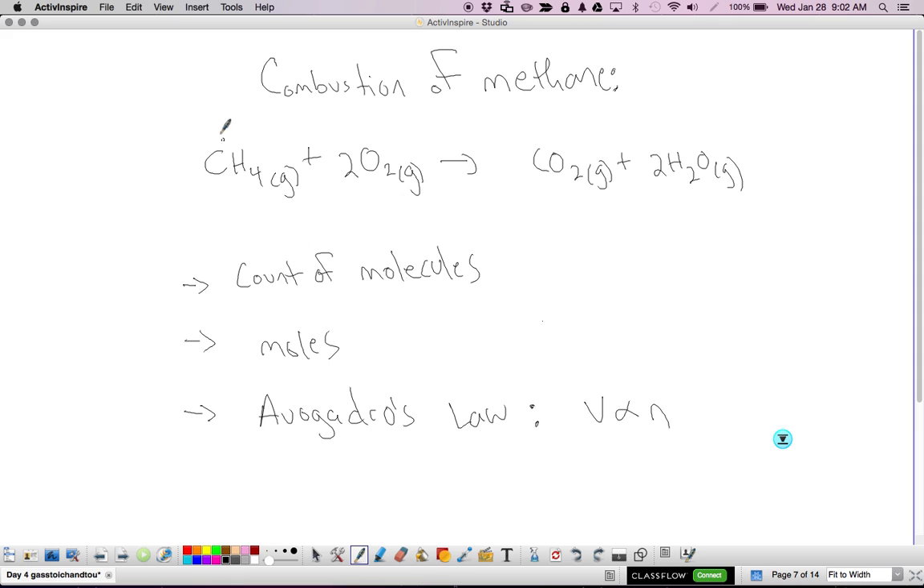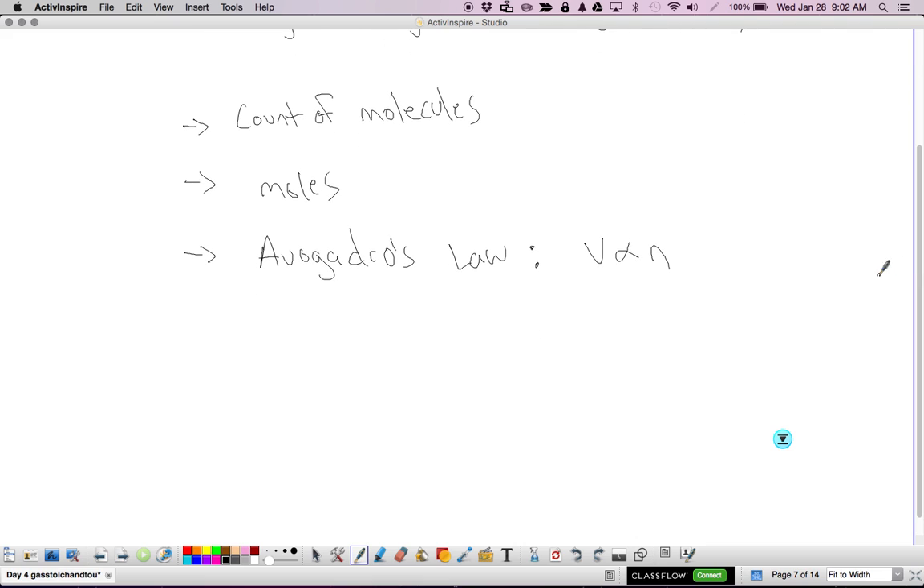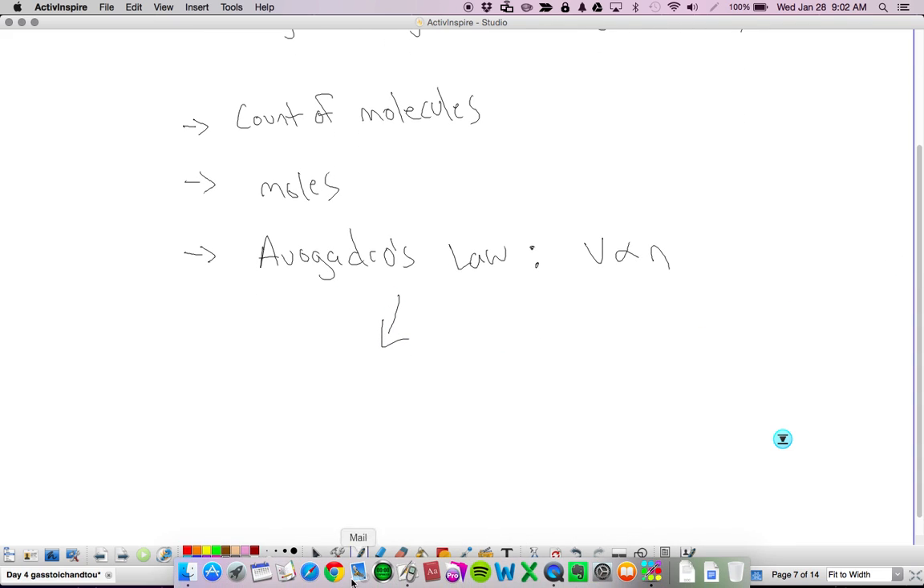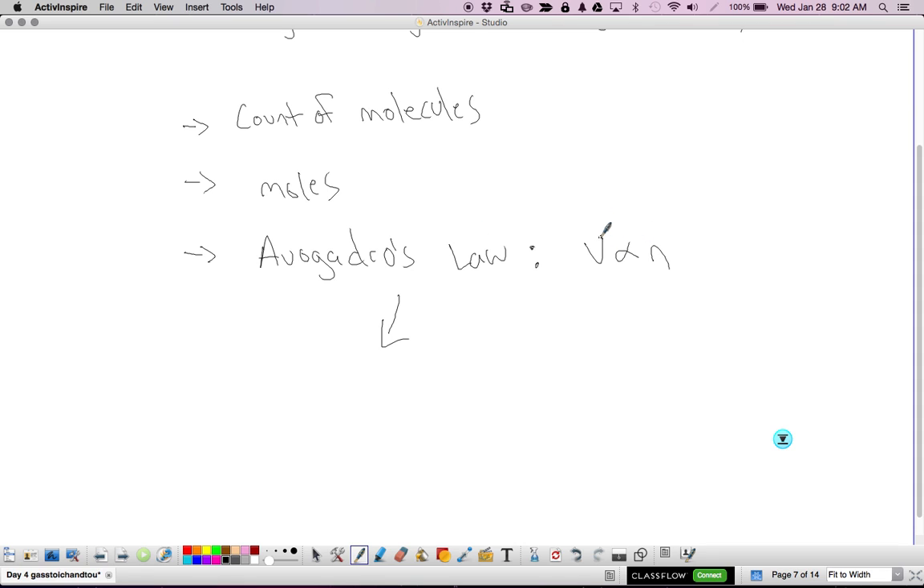So I could say like 1 liter of CH4 reacts with 2 liters of O2 as long as everything's under the same conditions. I could say 1 milliliter of CH4 reacts with 2 milliliters of oxygen. So you just have to be consistent. We're going to use that at some point today. And I want to continue a little bit more with Avogadro's law, the fact that volume is directly proportional to N.